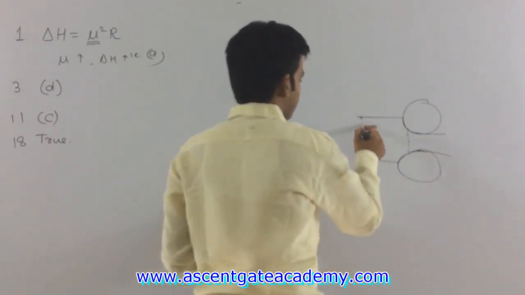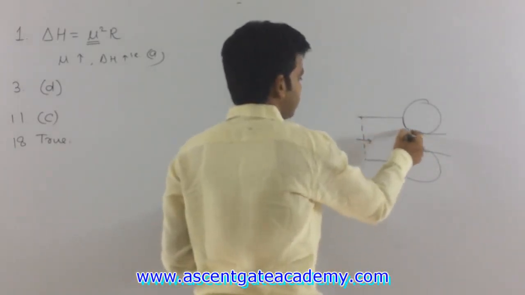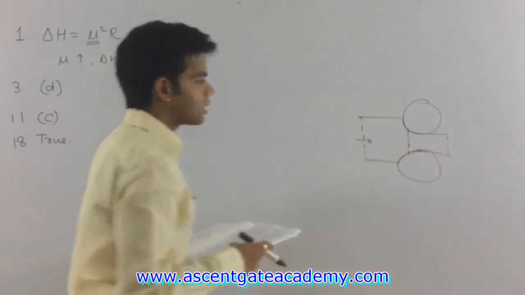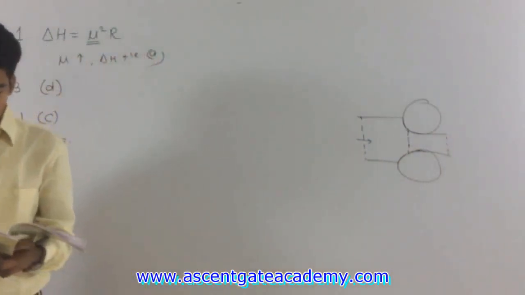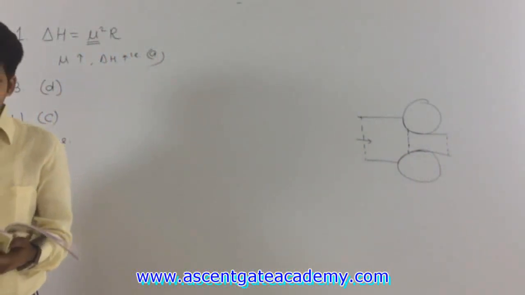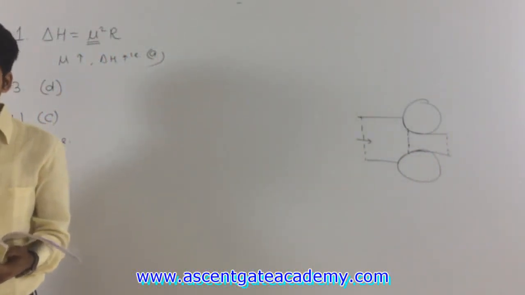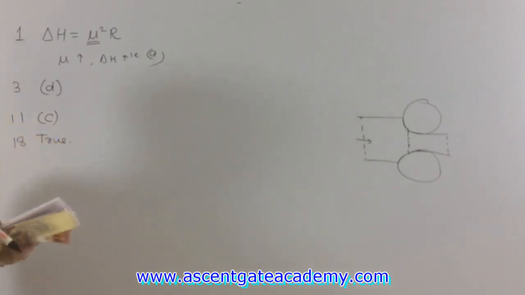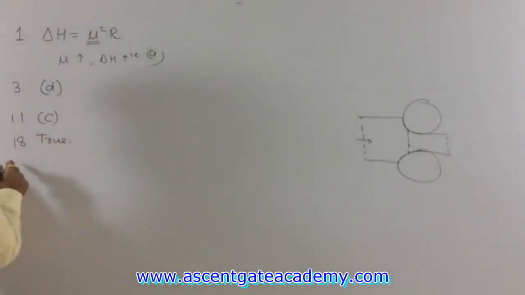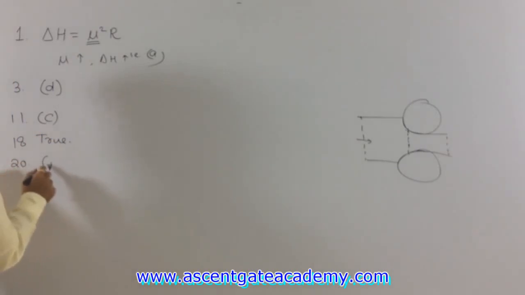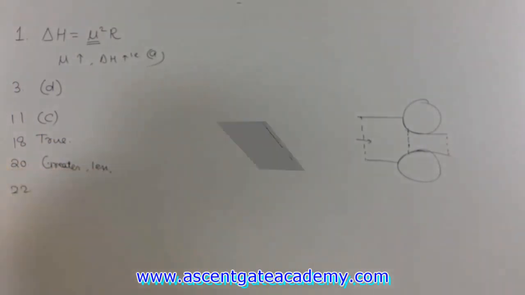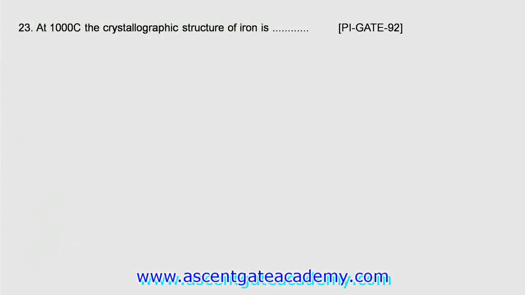Okay, and entry velocity is always less than the velocity at neutral point, and exit velocity is always greater than the velocity at neutral point. Okay, so just read the question again. While rolling the strip, the peripheral velocity of roll is greater than the entry velocity and less than the velocity at exit. So the answer is greater and less.